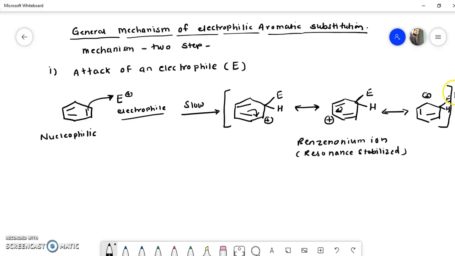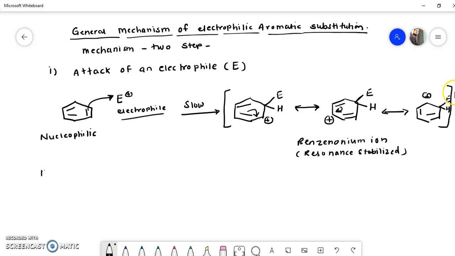So this is the first step. I think it is very simple to remember. What happened in the first step? See, there is a benzene and there is an electrophile. Benzene is electron rich, so one of the pi bonds of benzene attacks the electrophile. This is a slow step to form this intermediate, and this intermediate is resonance stabilized. So this is the first step.